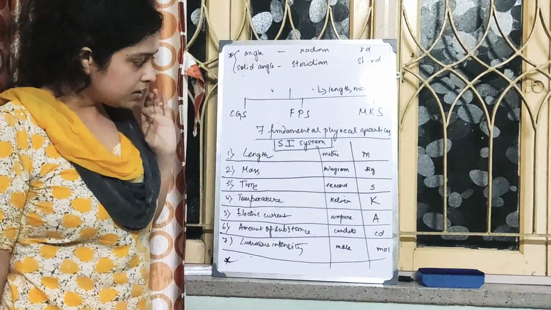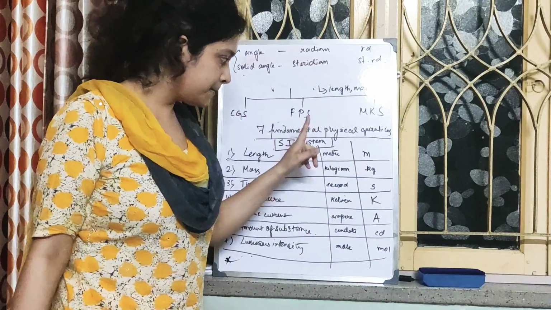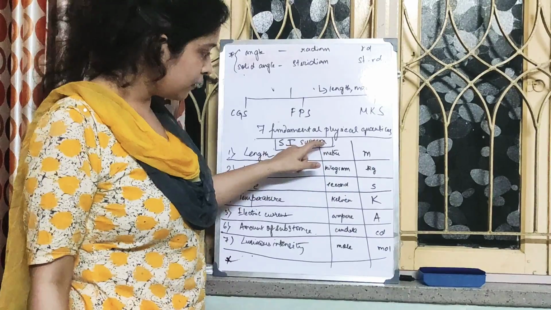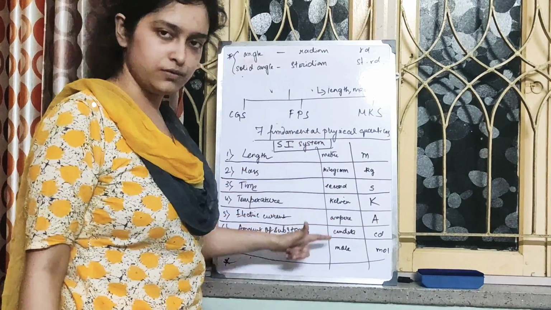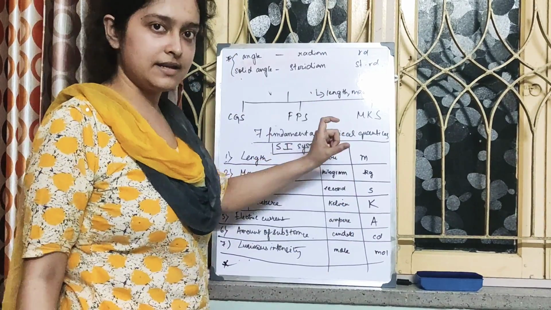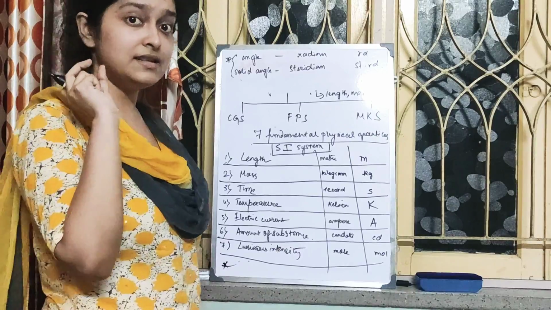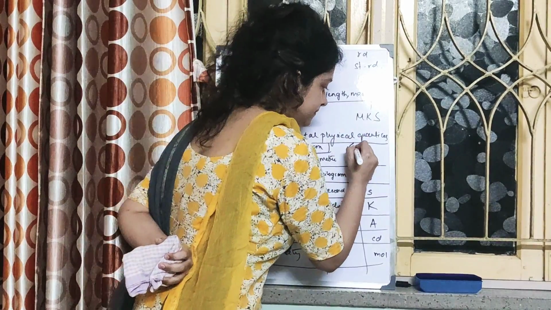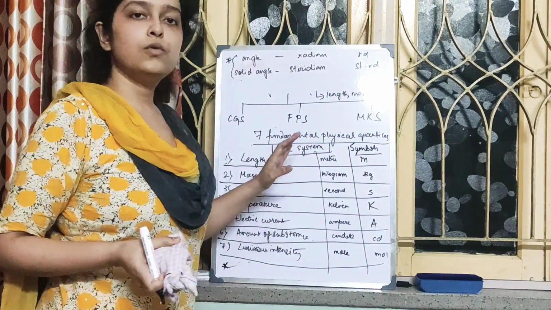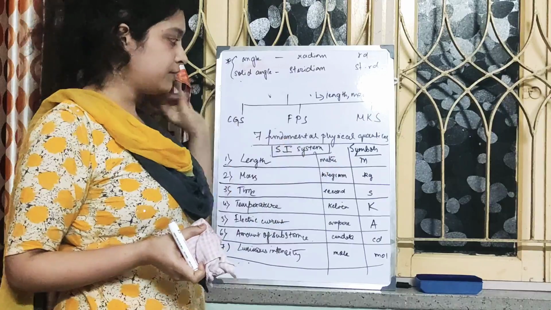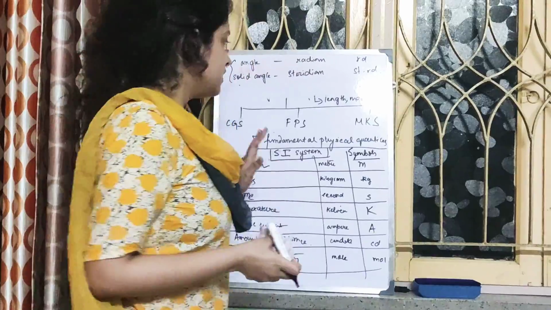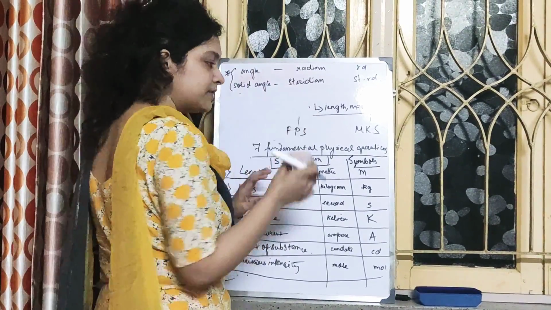Now, just look at these symbols once. We have used small letters for all the full forms of all the units. But in case of few, we have used capital letters when we are writing the short forms, that means the initials, symbols. These are known as the symbols and these are the units. So how do we know which one to write? There are some guidelines for writing the units. So I'm just rubbing this off. You have this in your book already.